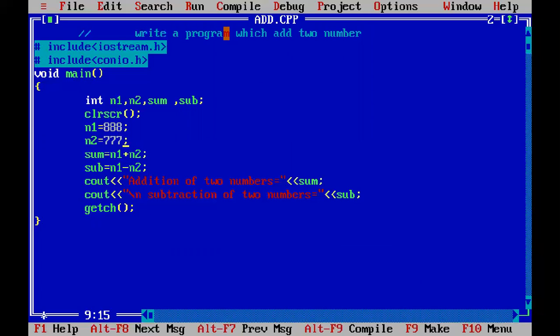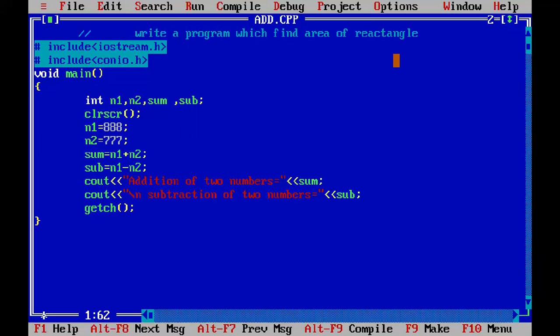Now I will make just a little change. Write a program which finds the area of a rectangle. You can find the area of a rectangle if you know the formula.